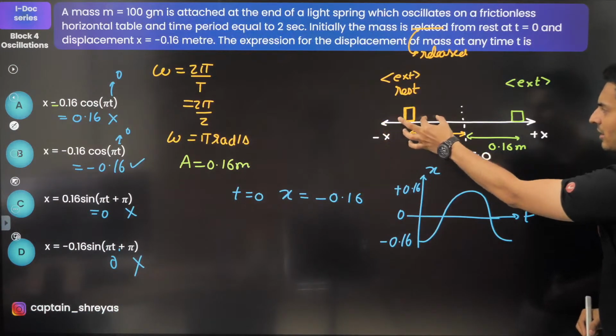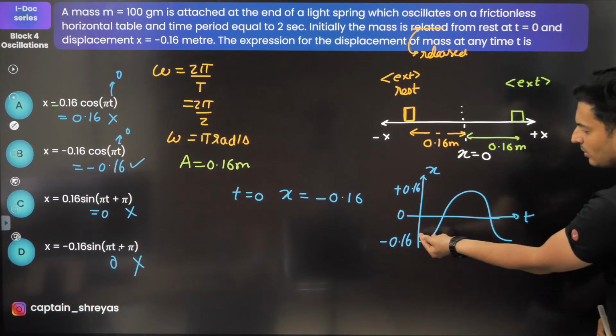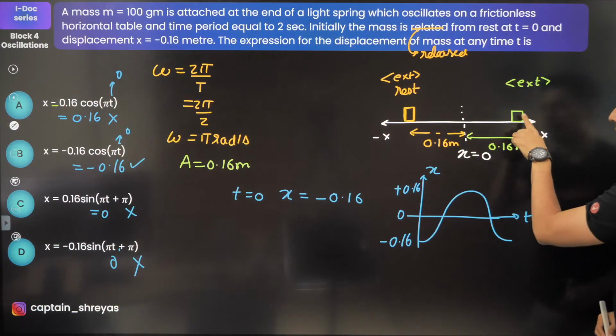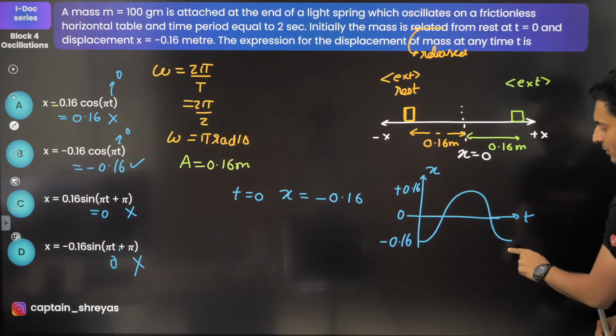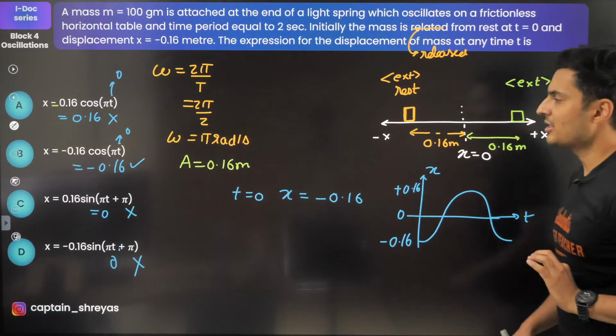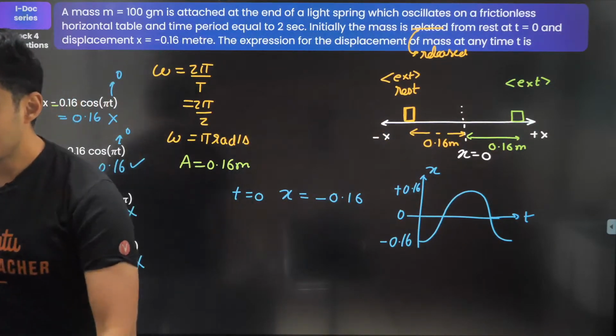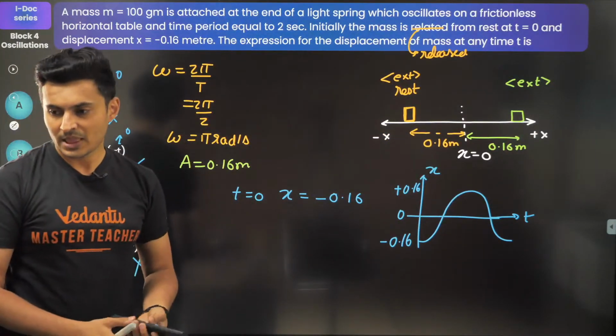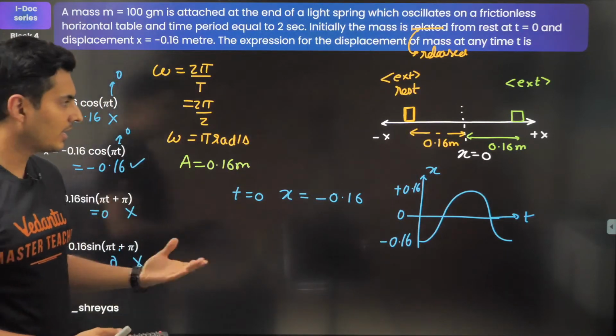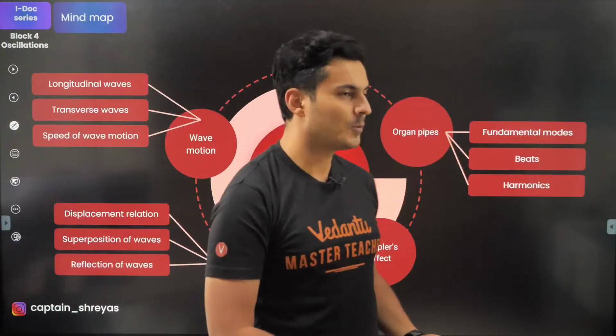When you release from here, it will go from here to here, that means from negative to positive side, and then from positive to negative side. So this is how the oscillation goes. This is a minus cosine graph. I hope this is clear. Yes, Tanish, you can watch it. Yes, Jannat, definitely you can expect these kind of questions in EMSAT also.